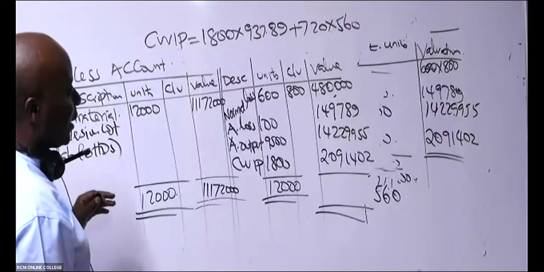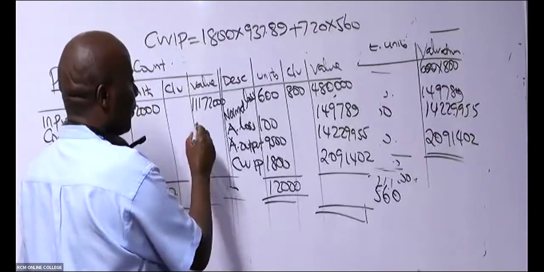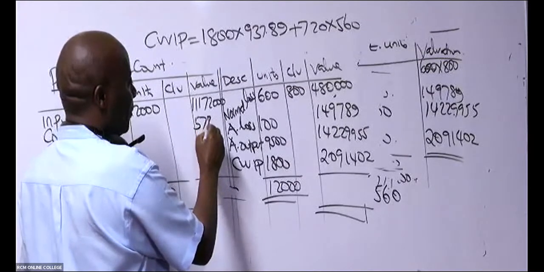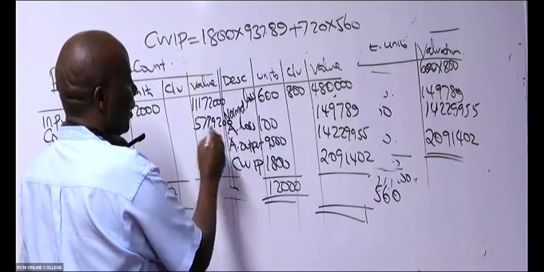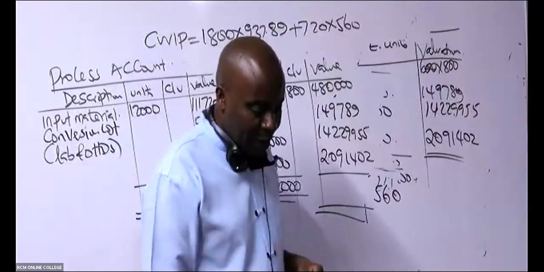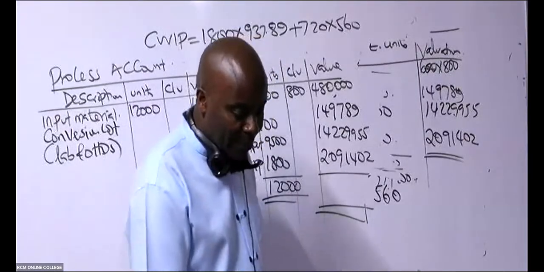What was the figure here for labor and overheads? 57,79,200. So then could you kindly give me the sum there?